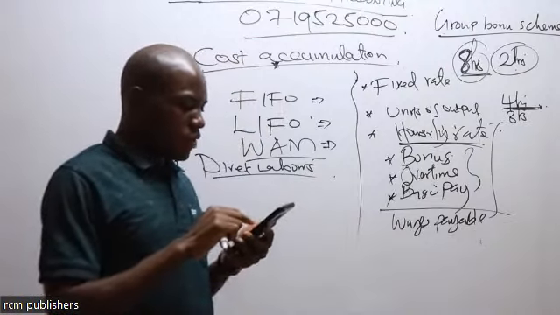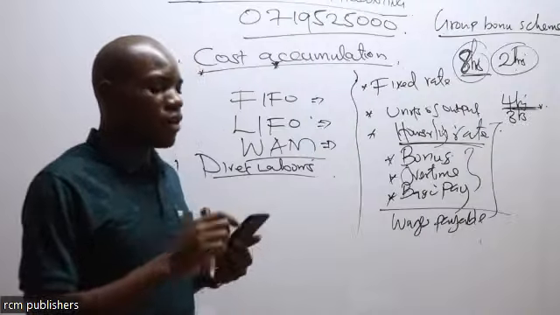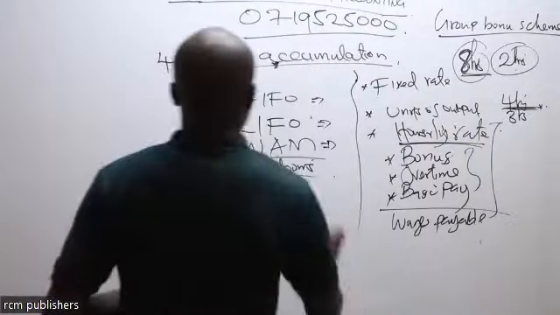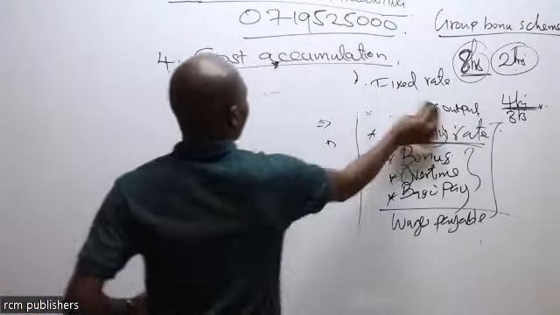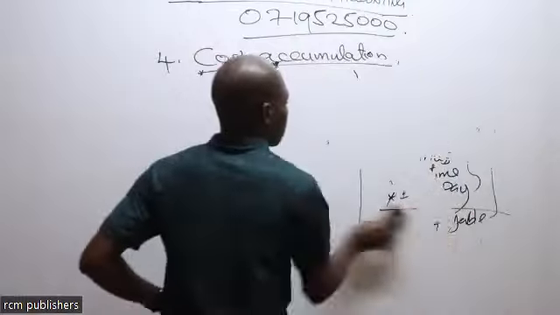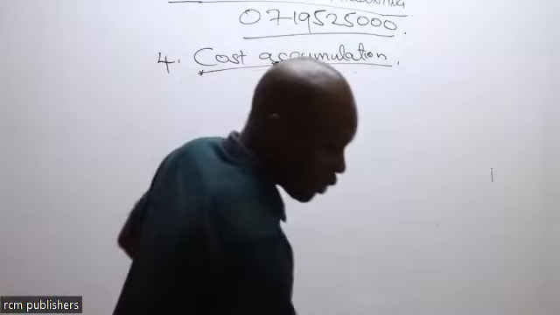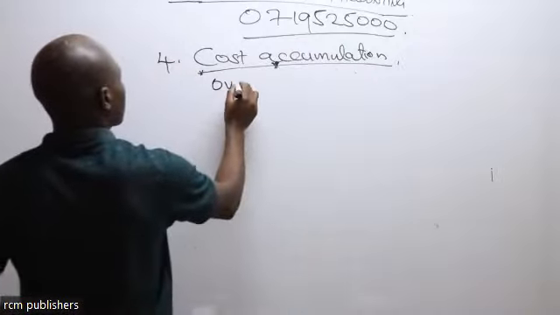Then, if you look at that, we are going to look at the overheads. Yes, we are going to look at the overheads. We've now dealt with the direct costs. Remember, we said this is basically about what? Cost accumulation. We are going to look at overheads.